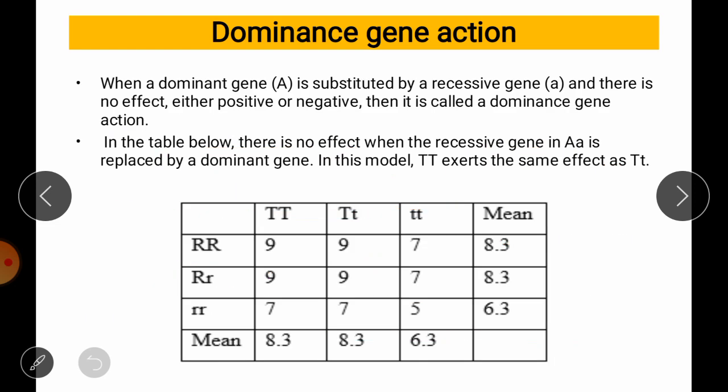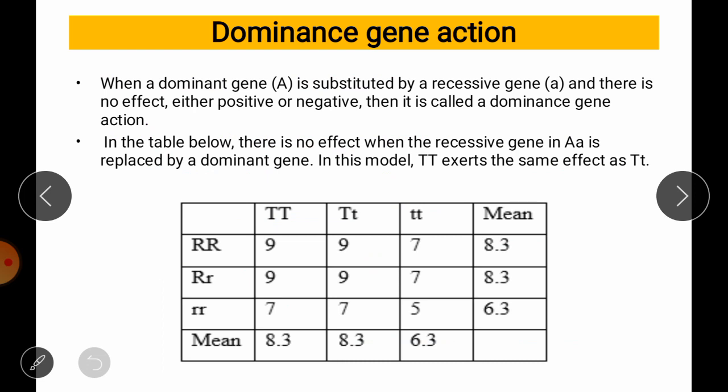Then here I have explained through one figure or table how we can check this dominant gene action. As I already told you, we have two assumptions to check non-additive type of gene action.